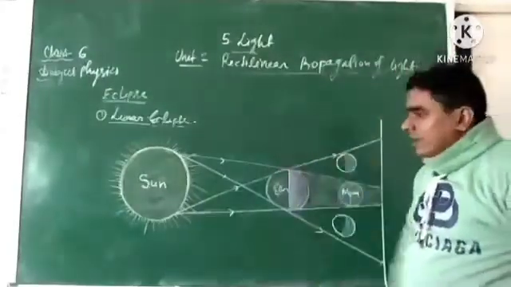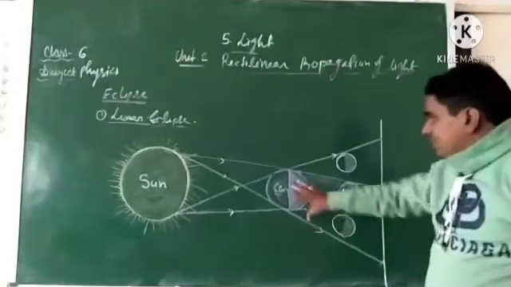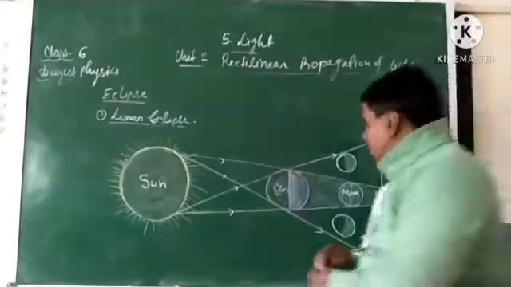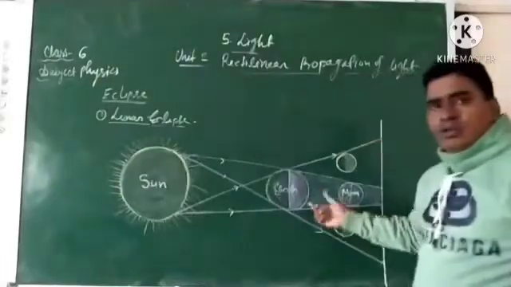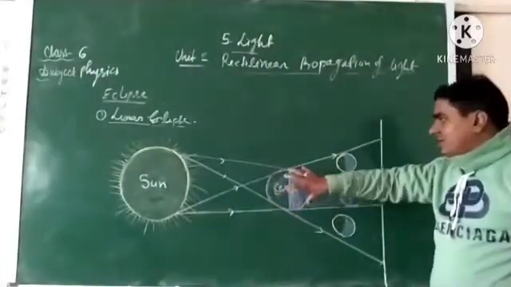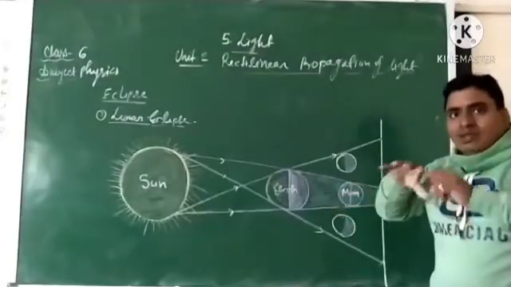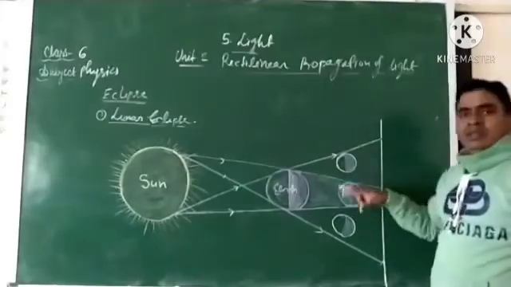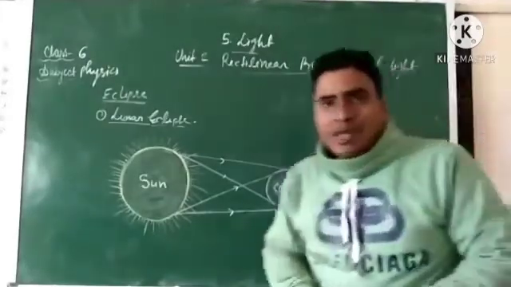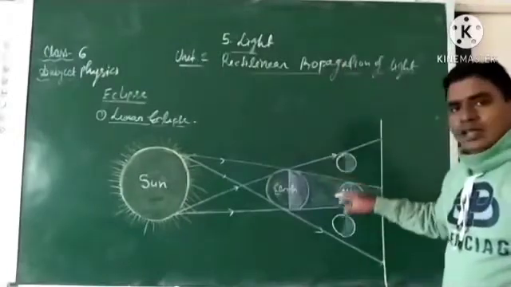So the lunar eclipse is formed. Clear? Because the Earth is a bigger body than the Moon, the shadow of the Earth totally covers the Moon, meaning the Moon totally disappears. A completely dark region is formed throughout the whole surface of the Moon. So that's why the lunar eclipse is formed.